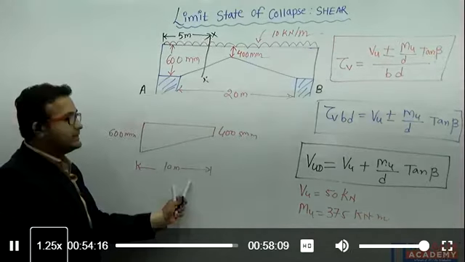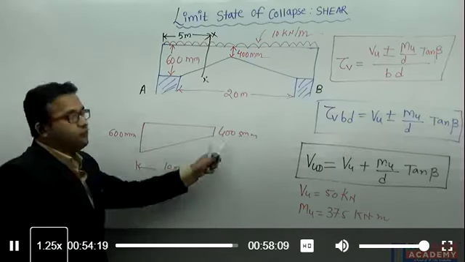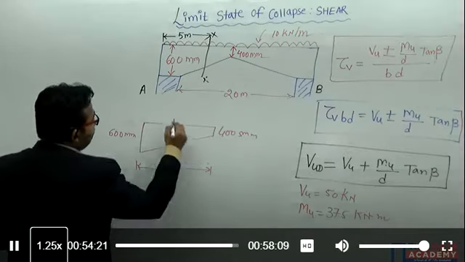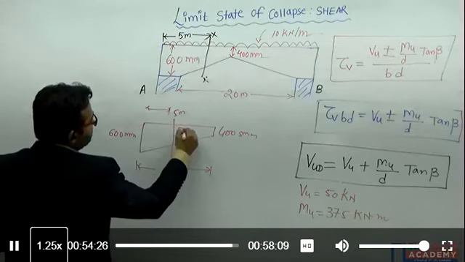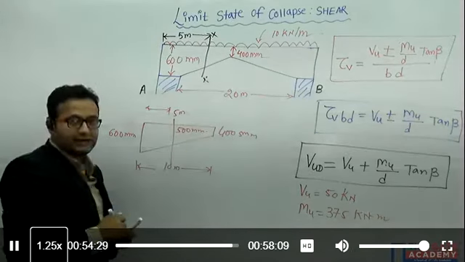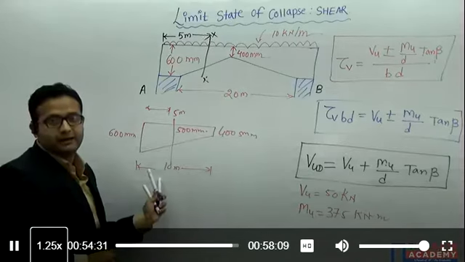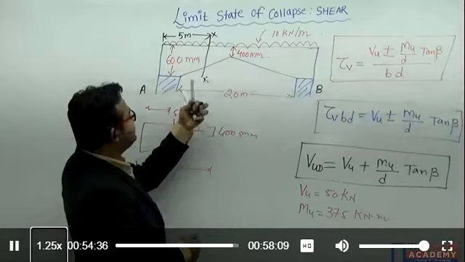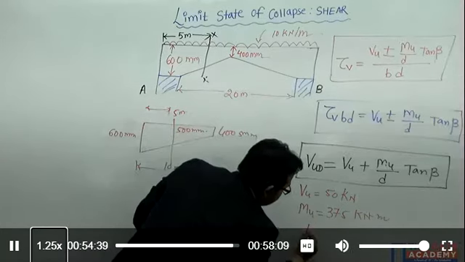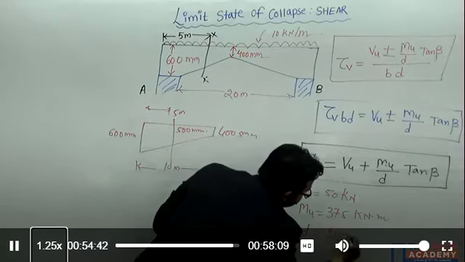Over this 10 meter distance the depth is decreasing from 600 to 400. So definitely at the 5 meter distance the depth available is 500 mm, right? Or we can do it by the interpolation method. So the available depth at the section XX is 500 mm.